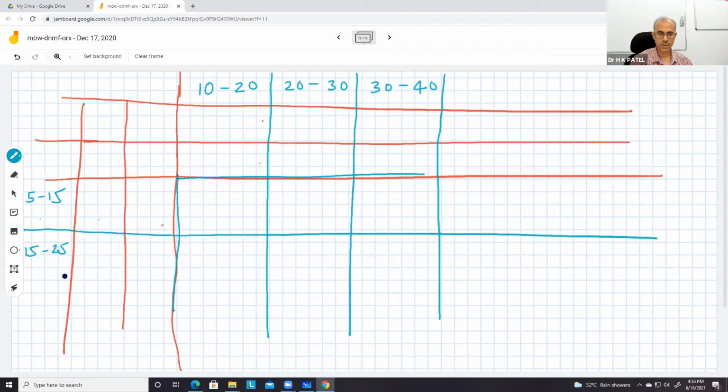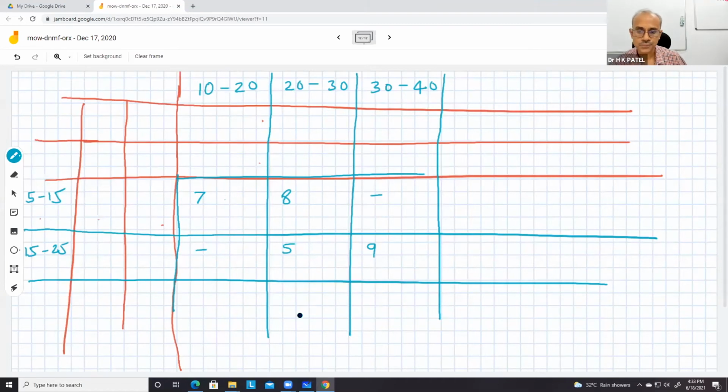I'm not taking much more. So these are my 6 cells. Suppose the numbers here are 7, 8, and 5, 9. So this is the given problem.